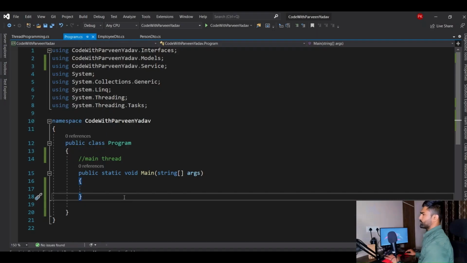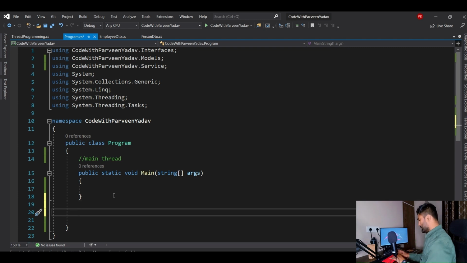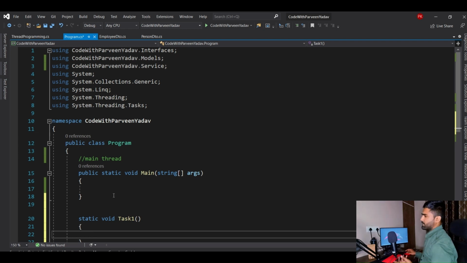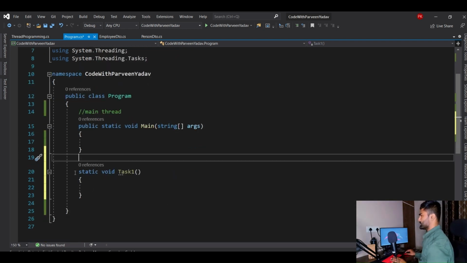So here we are in Visual Studio and we are going to use this console application, right? First of all, let's focus on synchronous programming, and after that it will be clearer why we need a thread. Now let's go ahead and create a method, and I would say this is a void method, right? And say this is Task1, because in the end we have to perform multiple tasks or a single task, right? So let's name it Task1, just Task1.